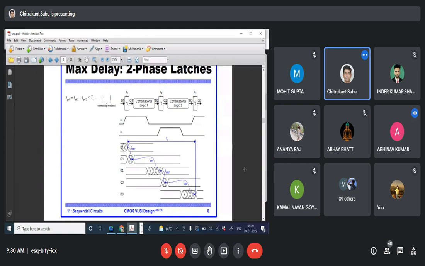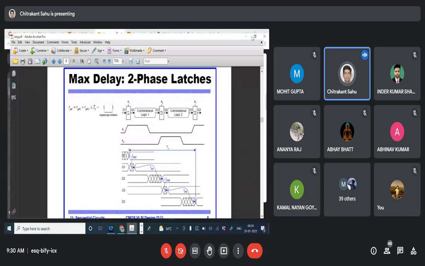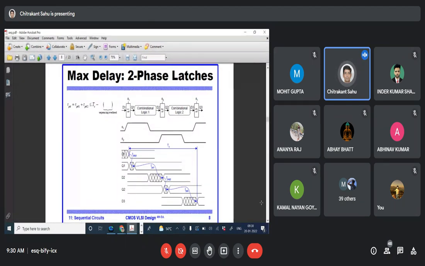So the T setup is the minimum requirement, you can say. That is why we are designing the combinational logic circuit in such a way that it should not violate the T setup time. If the logical circuits are designed very wrongly, then the delay will be more. If the delay is more, then it will scratch the area of the T setup, and then a setup time violation will occur. If the setup time violation occurs, then the subsequent stages will not function properly. Is it clear?